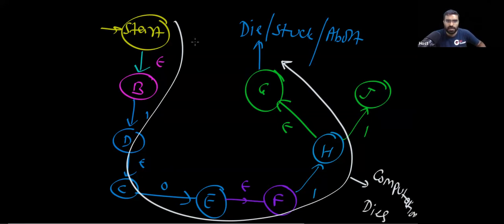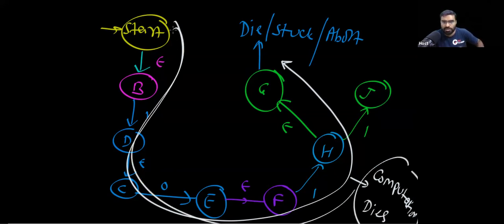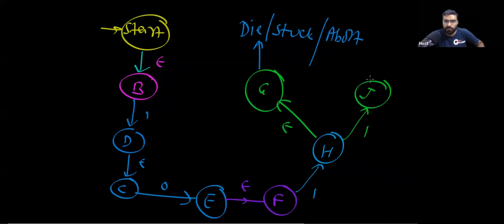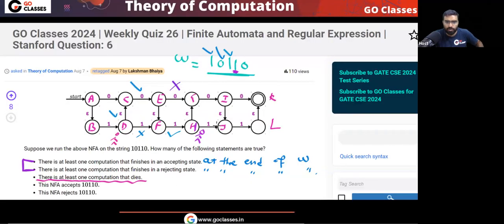Is this point clear? This computation dies. I hope this point is clear. Similarly, you can go forward from J. From the J point of view, if you are on J, then this symbol is also gone.